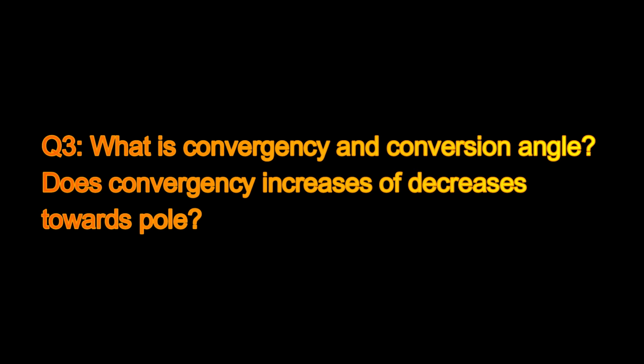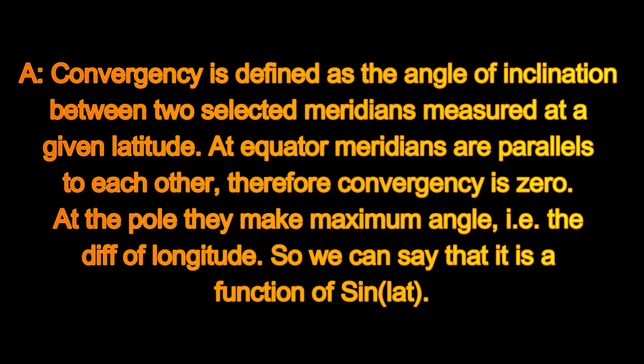What is convergency and conversion angle? Does convergency increase or decrease towards the pole? Convergency is defined as the angle of inclination between two selected meridians measured at a given latitude. At the equator, meridians are parallel to each other. Hence, there is no angle formed between two parallel lines. Therefore, convergency at the equator is 0. At the pole, they make maximum angle, that is the difference of longitude. So we can say that it is a function of sine of latitude.